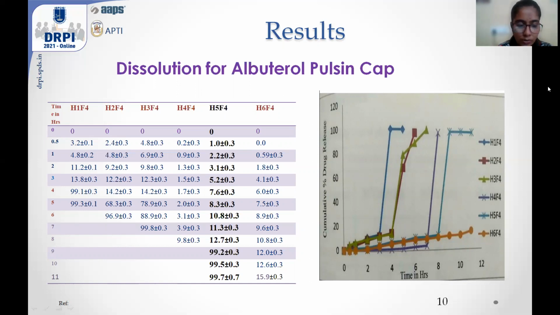So as we need more delayed drug delivery for almost 11 hours, only 2 doses are required for a day. Hence, I concluded H5F4 as the best formulation because of its dissolution rate of 100% for 11 hours.